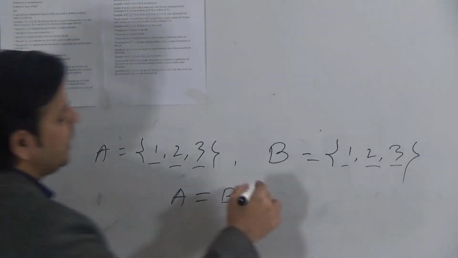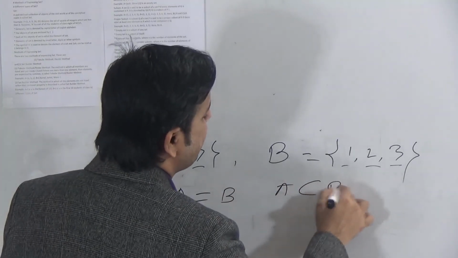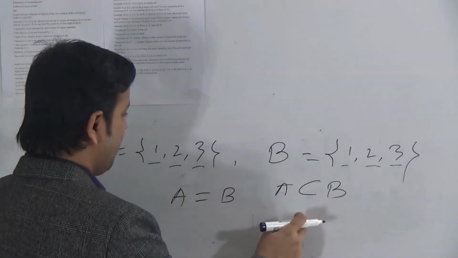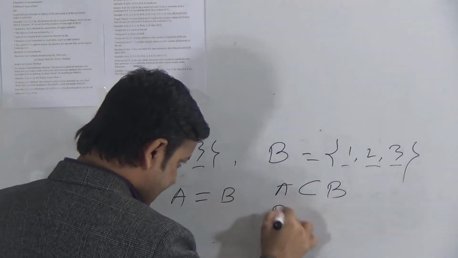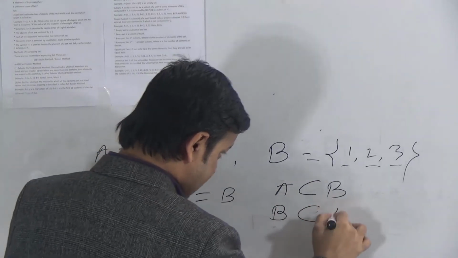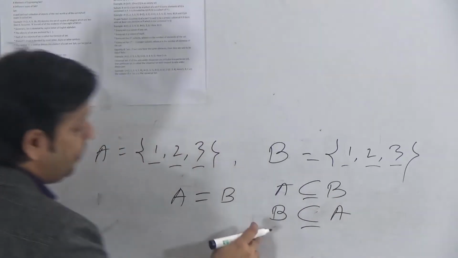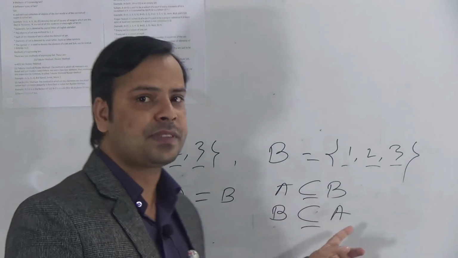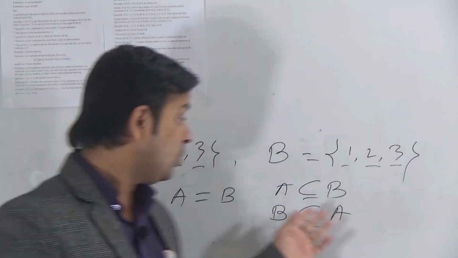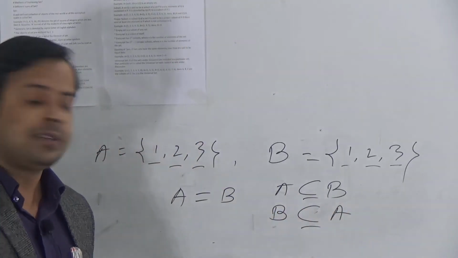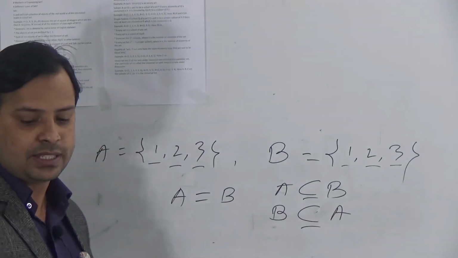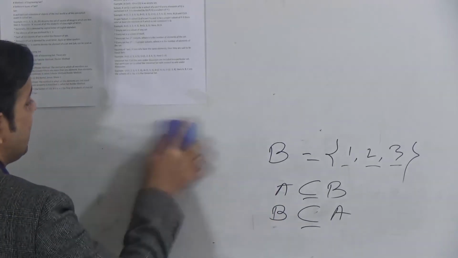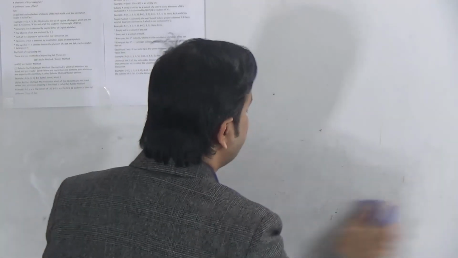In this case, we can say A is a subset of B, as every element of A is contained in B, and every element of B is also contained in A. So B is also a subset of A, as A is a subset of B and B is a subset of A. So you can say both are subsets of each other. It means that they are equal. This is equality of sets. Okay, now I'll discuss today's first topic, that is universal set.